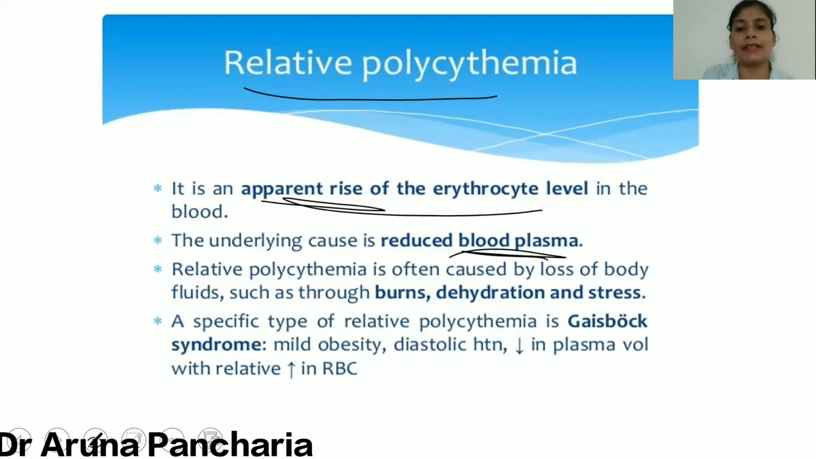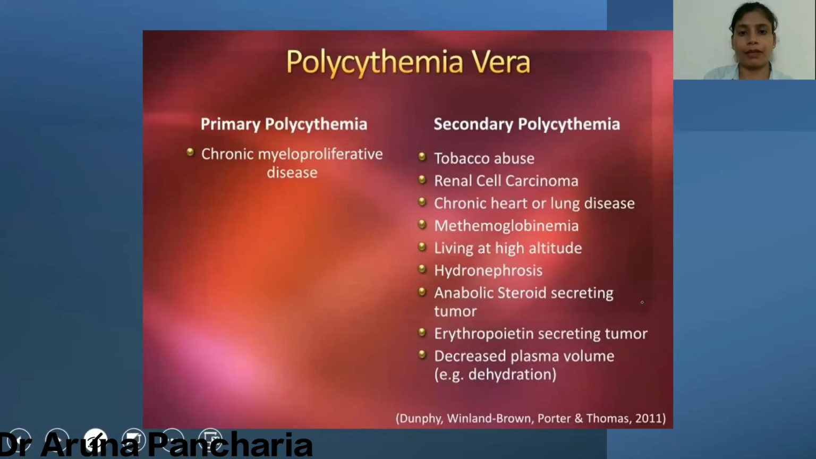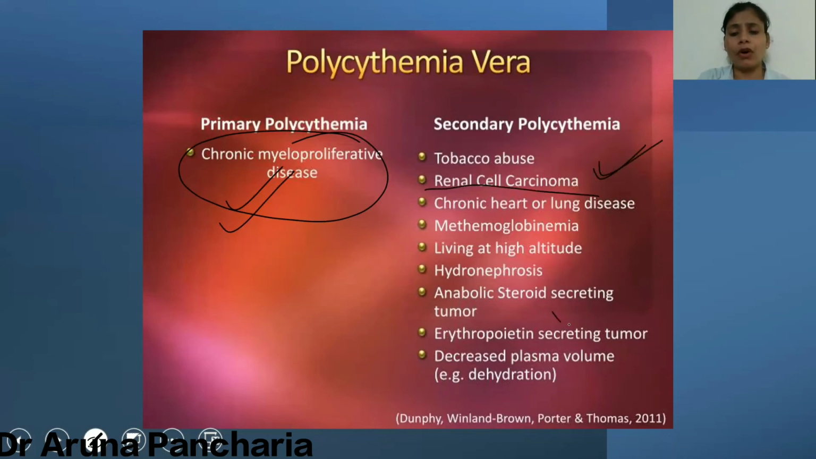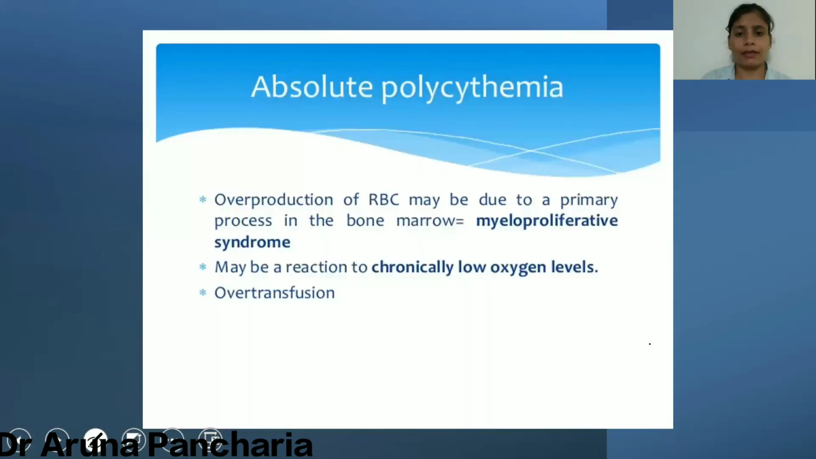So it looks like concentrated blood, and this is seen specifically in the case of burns, dehydration, and stress conditions. In absolute polycythemia, in the case of primary polycythemia, the cause is MPN, and the secondary is because of malignancy, that is renal cell carcinoma or erythropoietin secreting tumors. So these are there.